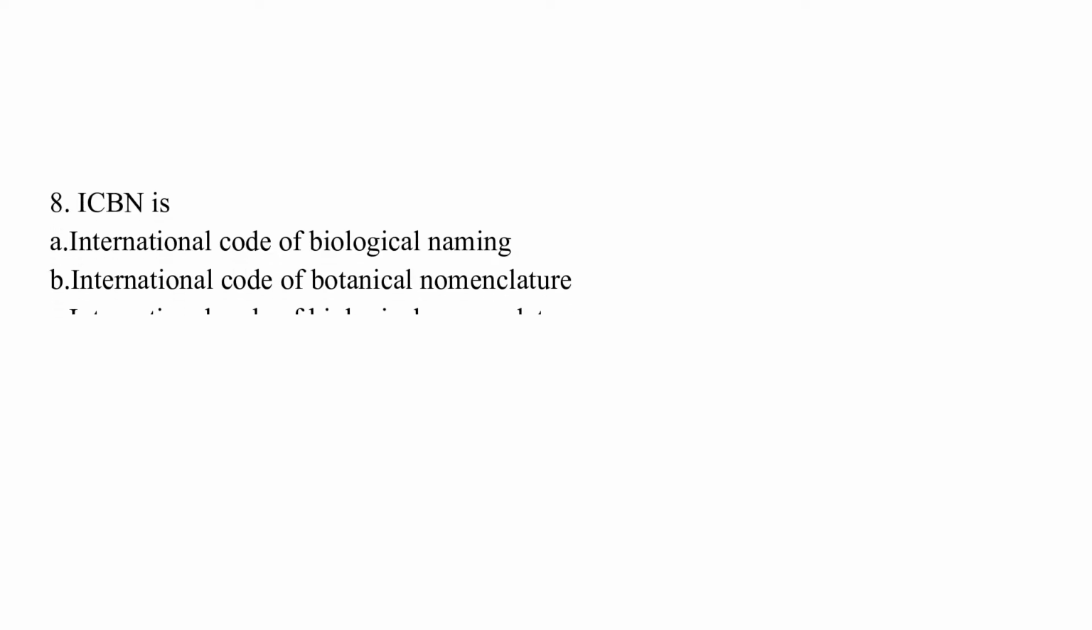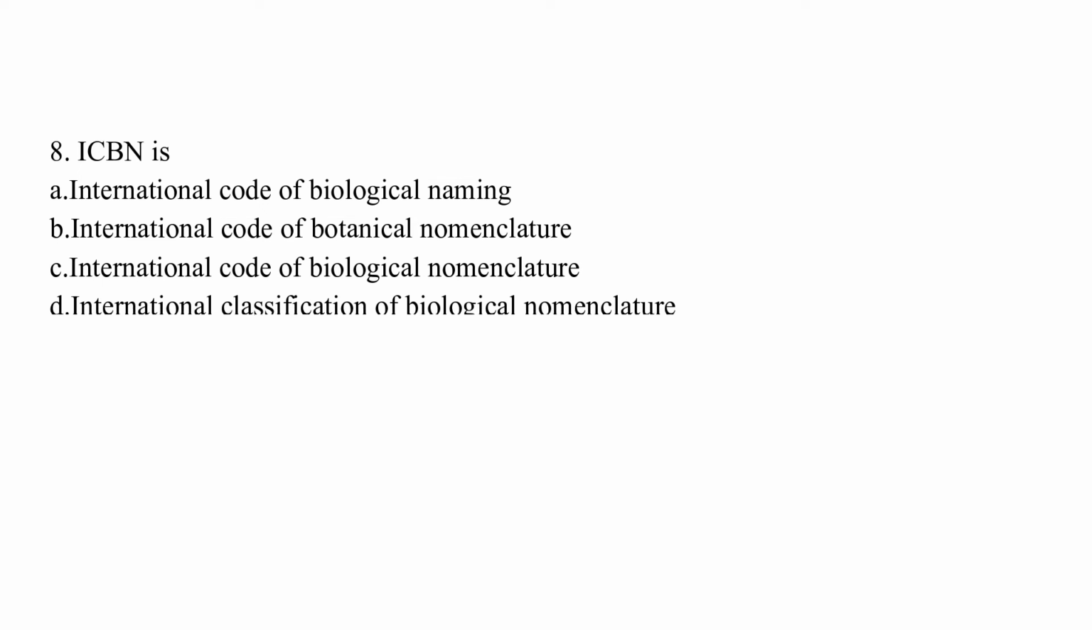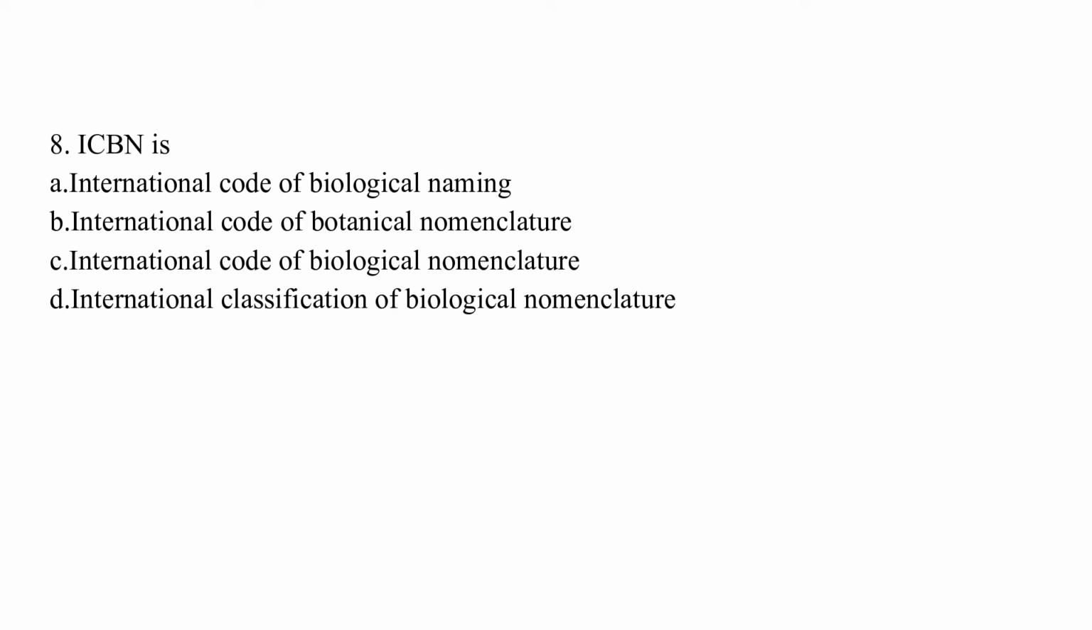ICBN stands for option A, International Code of Biological Naming. Option B, International Code of Botanical Nomenclature. Option C, International Class of Biological Nomenclature. Option D, International Classification of Biological Nomenclature. The correct answer is option B, which is International Code of Botanical Nomenclature.